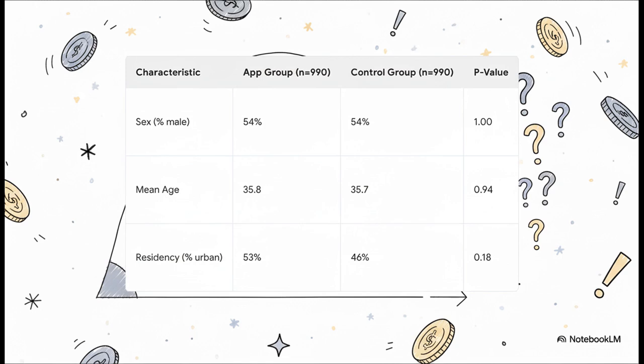This is super important. Before the study even starts, you have to make sure your two groups are basically the same. And here's the fun twist. In this kind of table, you actually want to see high p-values. See that p-value of 1.00 for sex? That means the gender balance was perfectly matched. A p-value of 0.94 for age means the tiny difference between the groups is totally expected by random chance. So these high p-values are great news. They tell us the comparison is going to be a fair fight.